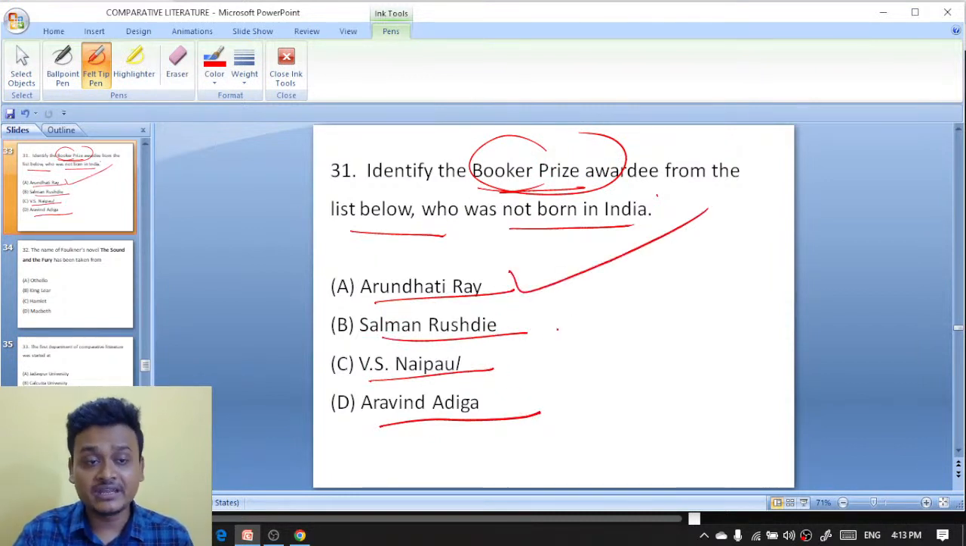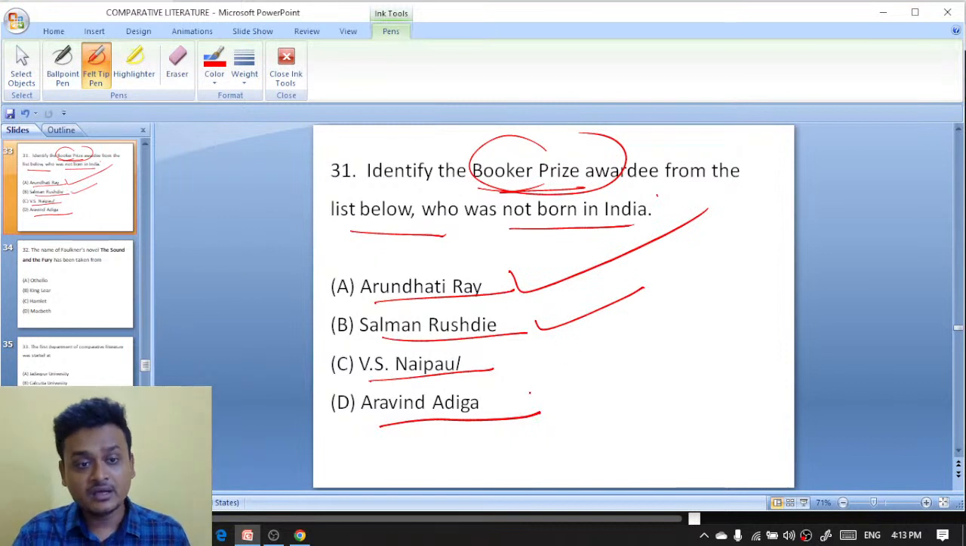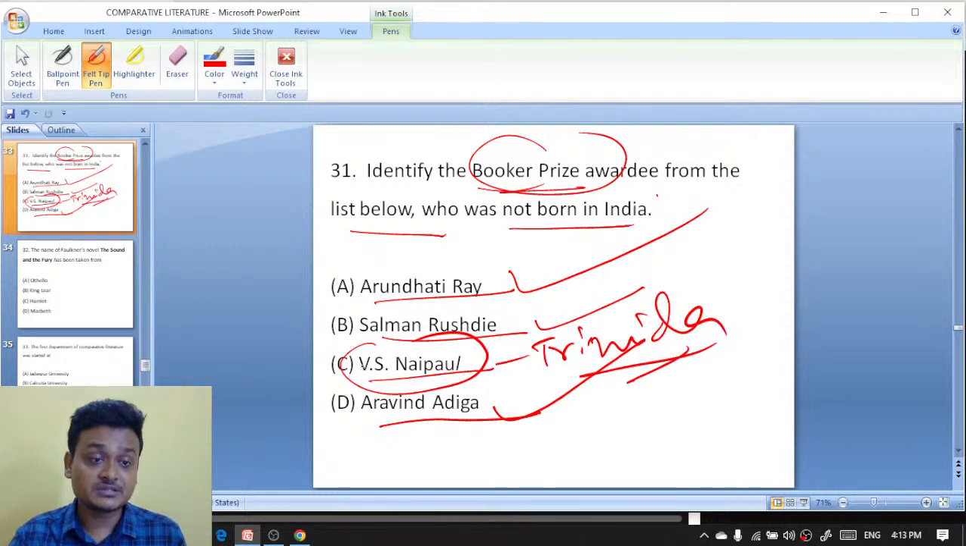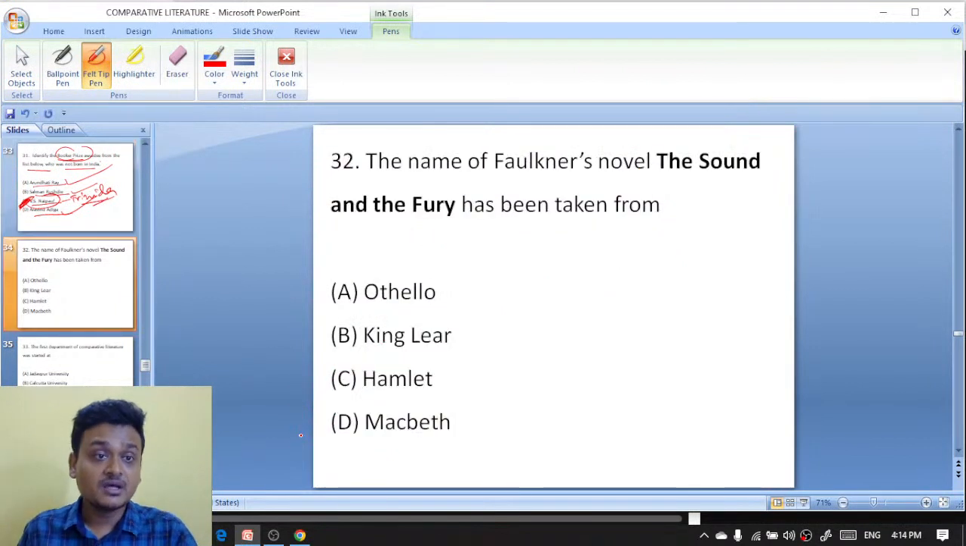Arundhati Roy was born in India. Salman Rushdie also born in India. Arvind Adiga also born in India. Whereas V.S. Naipaul is Trinidad born. Trinidadian. So V.S. Naipaul is the right answer. V.S. Naipul was the person who won the Booker Prize, but he was not born in India. So V.S. Naipaul is the right answer. Moving on to question number 32.